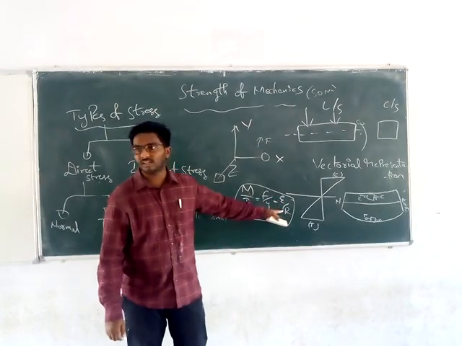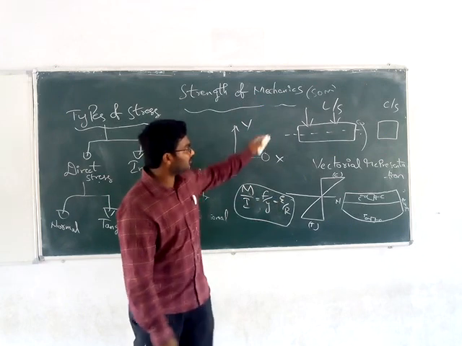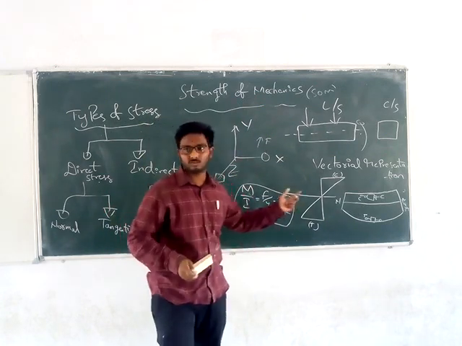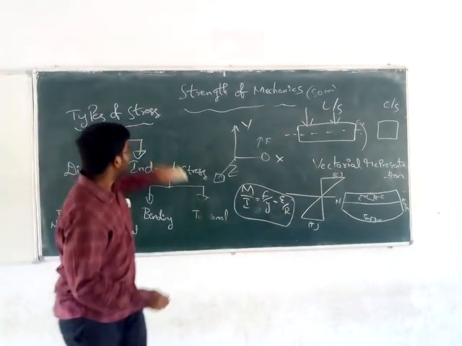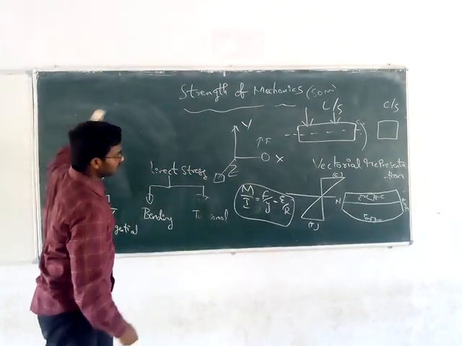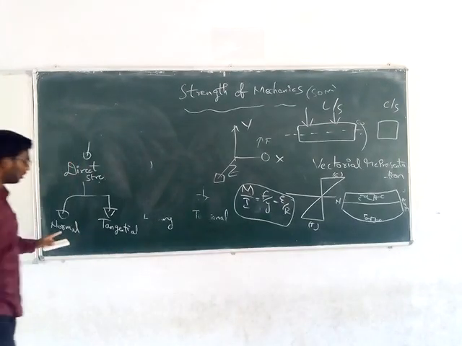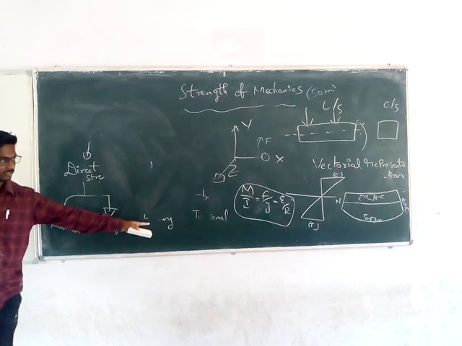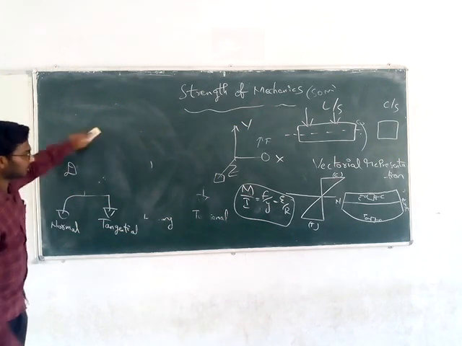And R is nothing but radius of fiber. Because the beam will bend, we will assume it as an arc of a circle, so the radius and arc of curvature and all will come. Now we will tell you about torsion. See, now I told you about normal stress, tangential stress, indirect stresses. I have told you about bending stress. Now the last topic is torsion stress.